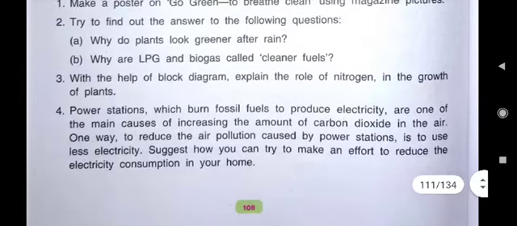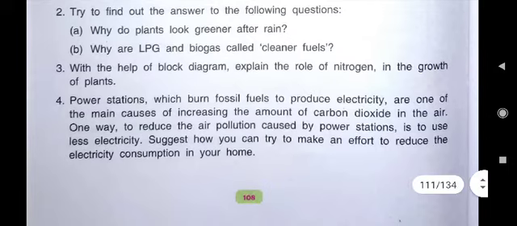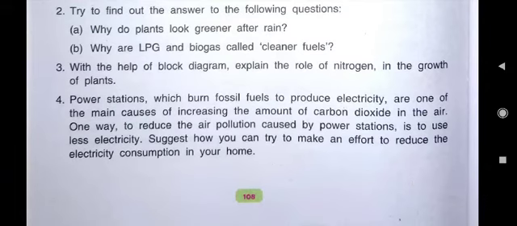LPG and biogas, your mother must be cooking on LPG gas. Have you seen any acids after cooking, or any smoke during cooking? No, because LPG is a cleaner fuel. Then in the village area, biogas is also being used by the people. That is also a cleaner fuel. It never produces any smoke, and it does not leave any ash.